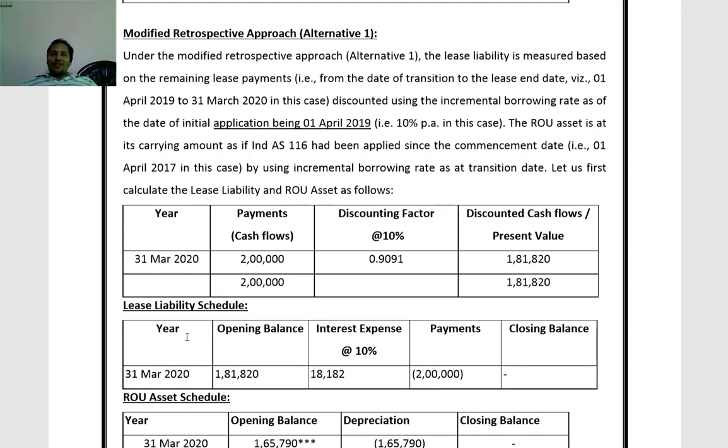So lease liability schedule. Only 1 year is remaining. The opening balance is 1,81,820. Interest at 10%, 18,182, and 2 lakhs payment is made at the end of the year. Closing balance nil.